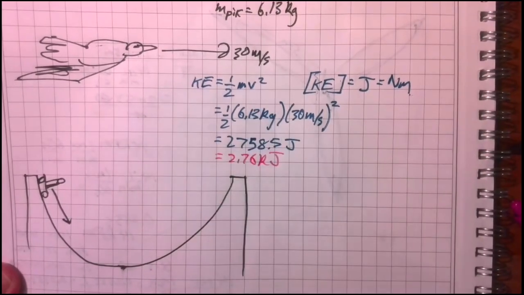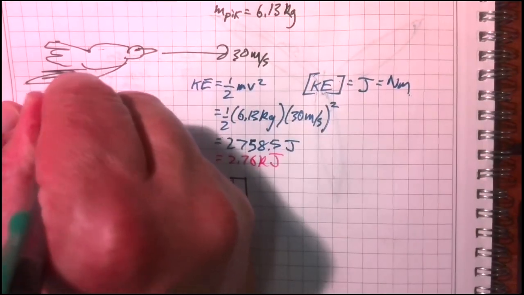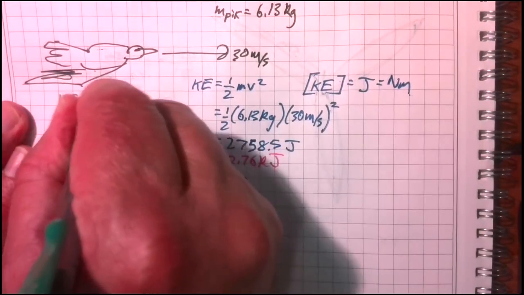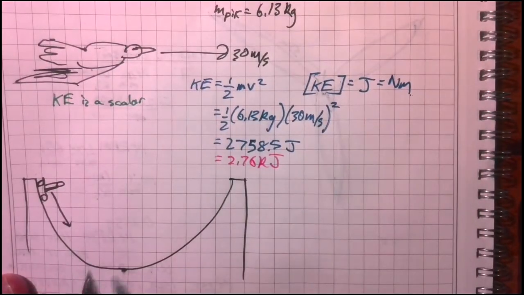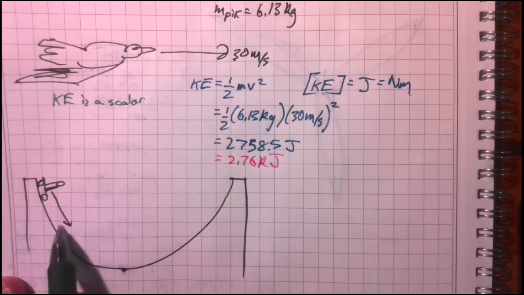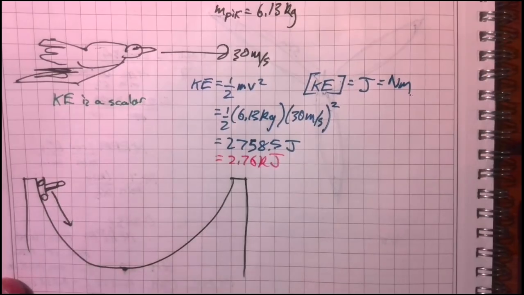And that's really important because kinetic energy is a scalar. It's not a vector. KE is a scalar. And that's what makes this so convenient: we don't care what direction they're moving. Only if they're moving, then they have kinetic energy.